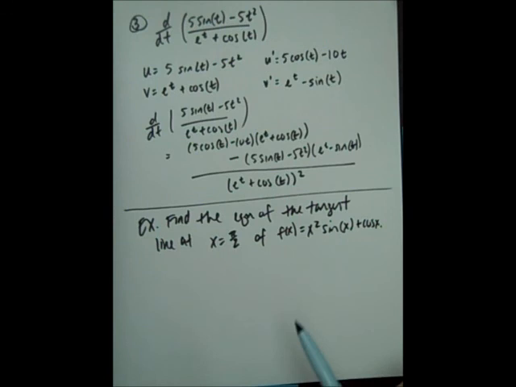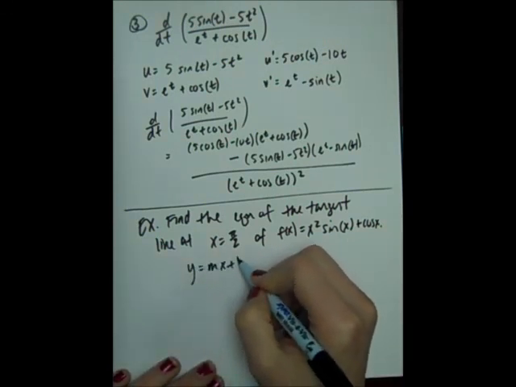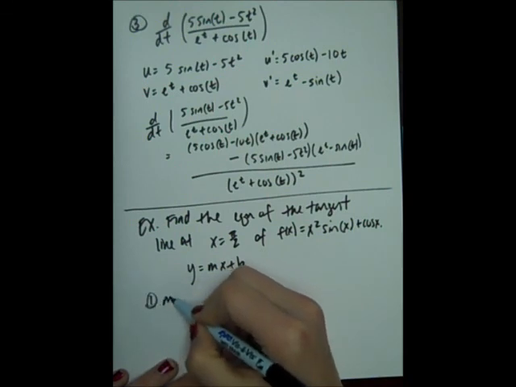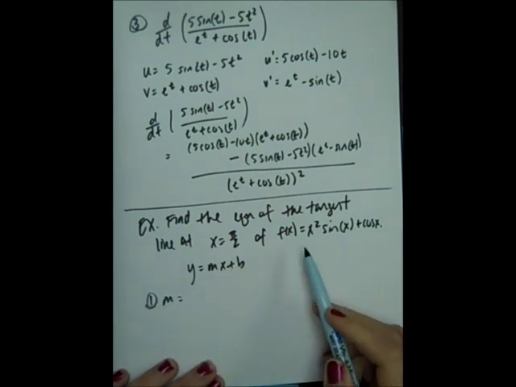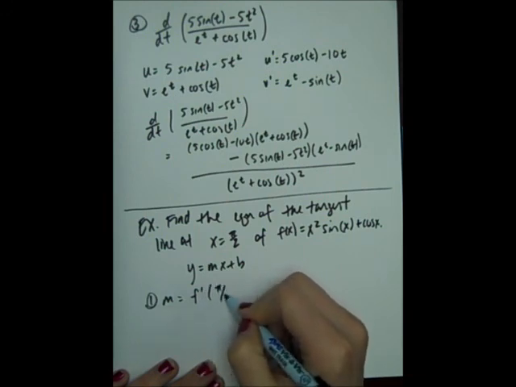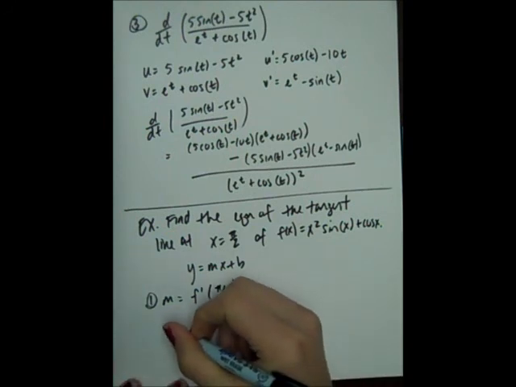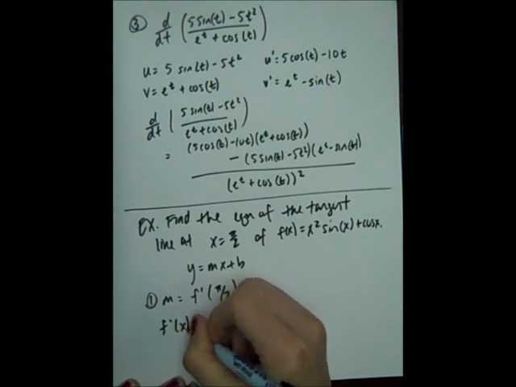So we're trying to find the equation of a tangent line, so our answer is going to be of the form mx plus b. First thing I got to find is m. Whenever we have a function like this and we're looking for m, it's always f prime of the x value that we're looking for. So I got to find f prime, then I'm going to plug in pi over 2.